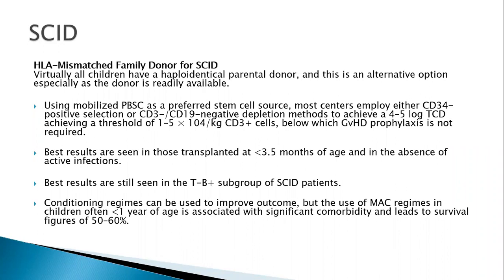Using a myeloablative regimen in children less than 1 year of age is associated with significant comorbidity and leads to survival figures of 50 to 60%. So the survival of 80% that we expect in a sibling transplant falls to 50 to 60% when we go for a mismatched family donor.